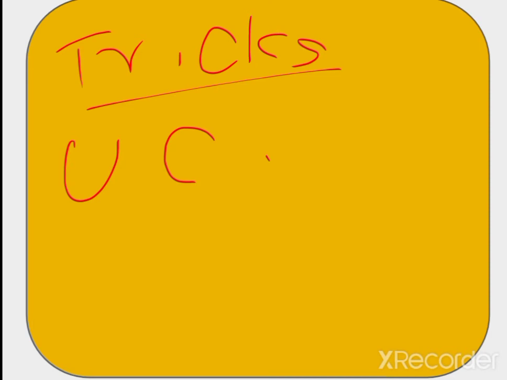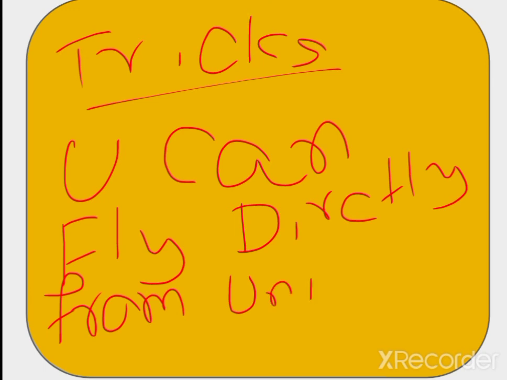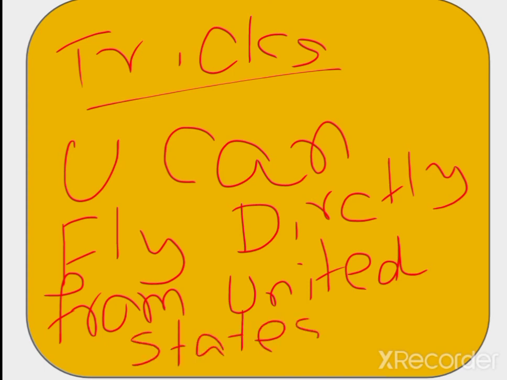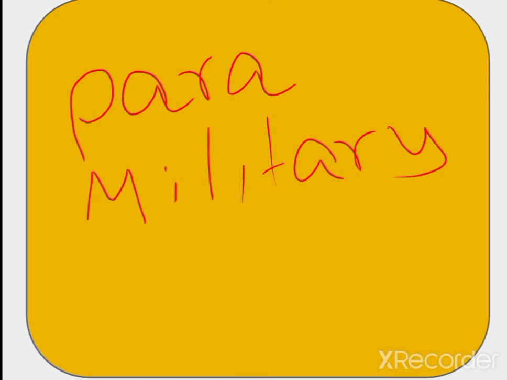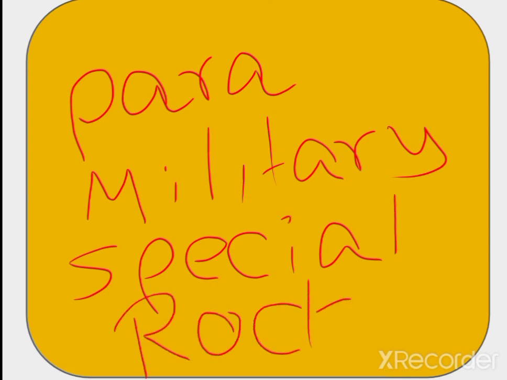The trick is: you can fly directly from United States using paramilitary special rockets. Okay, so now you will see the tricks.